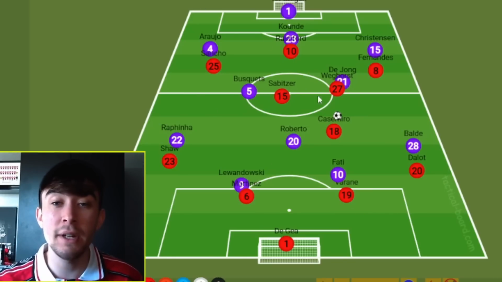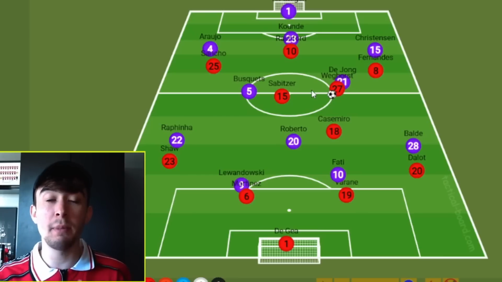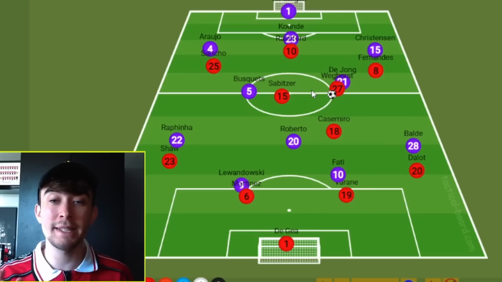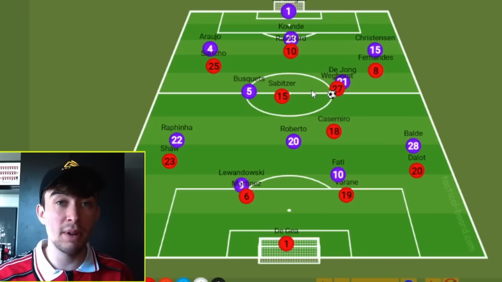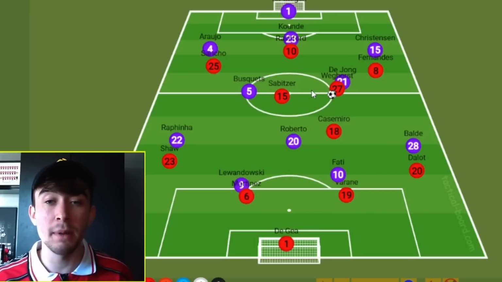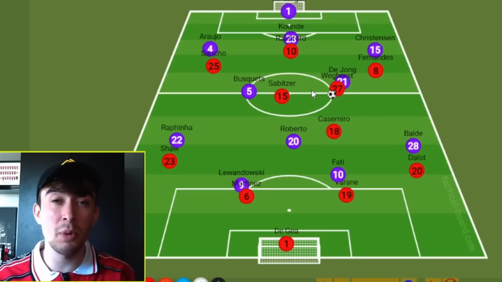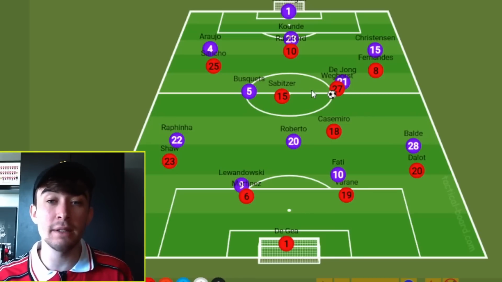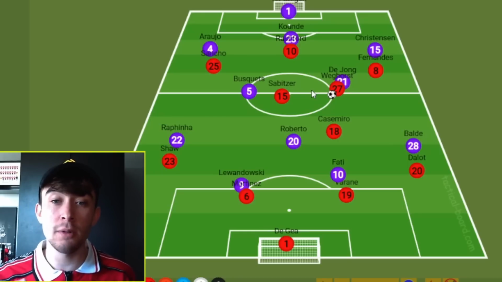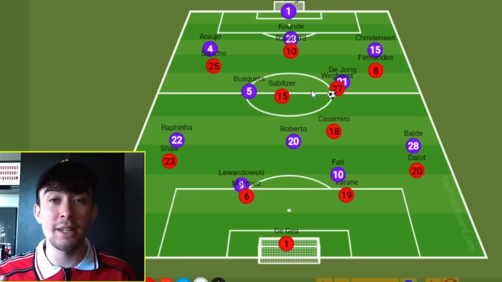Because, like again, if United can go long, get on these second balls, get in these areas, Barcelona will be stretched. Because Barcelona will press high. Some might say, well, it's alright saying this, it's only a theory, but Barcelona will just counter it by dropping deep. They won't. Barcelona will press super high up the pitch because it is exactly what they have done in every single game this season. So if you can go long, bypass that press, get on the second ball, like I've said already, you're taking 5 Barcelona players out of the game. Why would you not take that option?